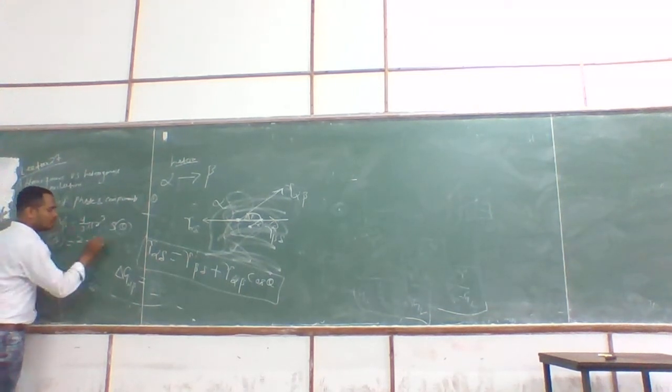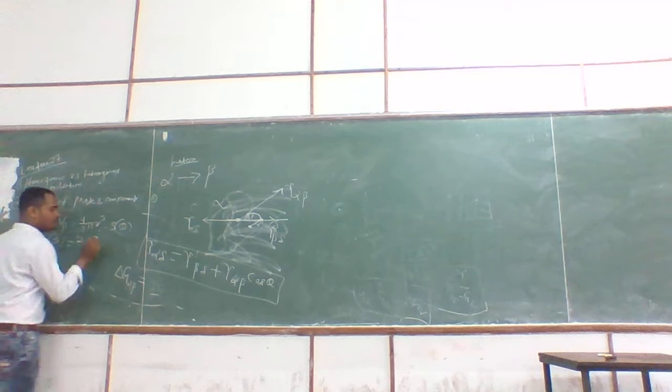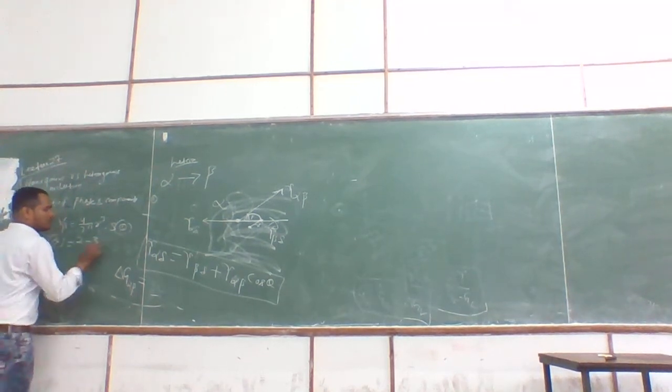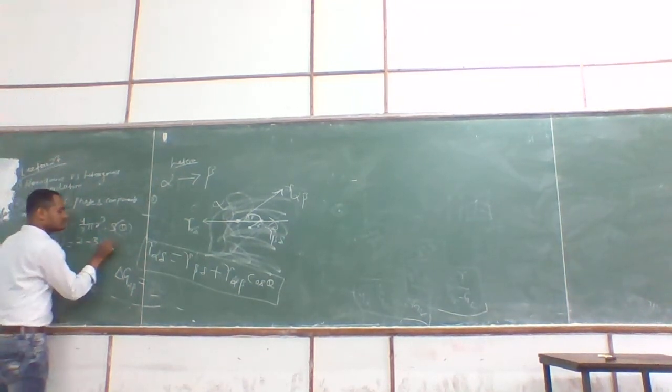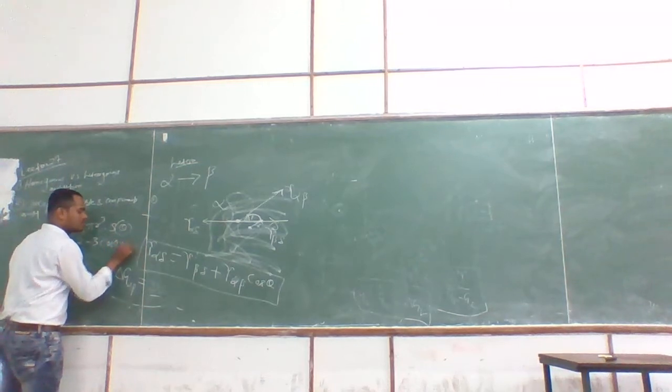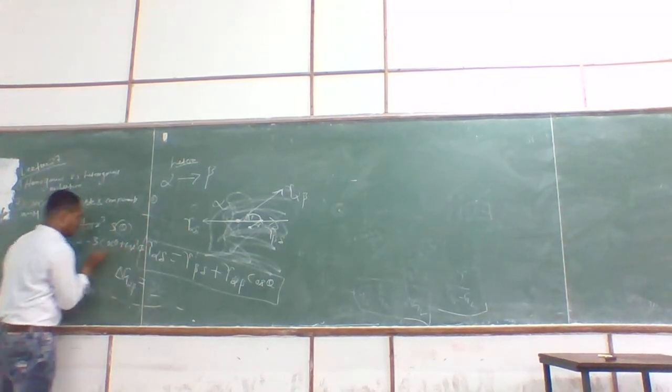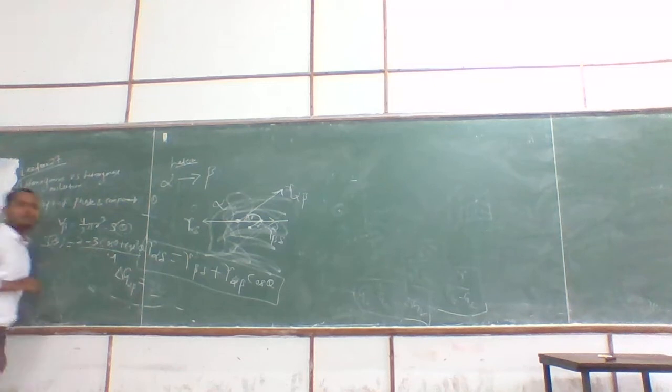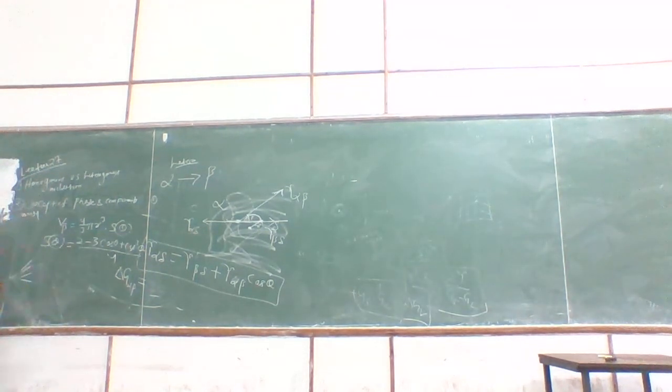It is 2 minus 3 cos theta plus cos cube theta, all divided by 4. So you have to memorize this. What is S theta? S theta is 2 minus 3 cos theta plus cos cube theta by 4. It is again important for your GATE exams. You have to remember this formula. So you can put it over here.